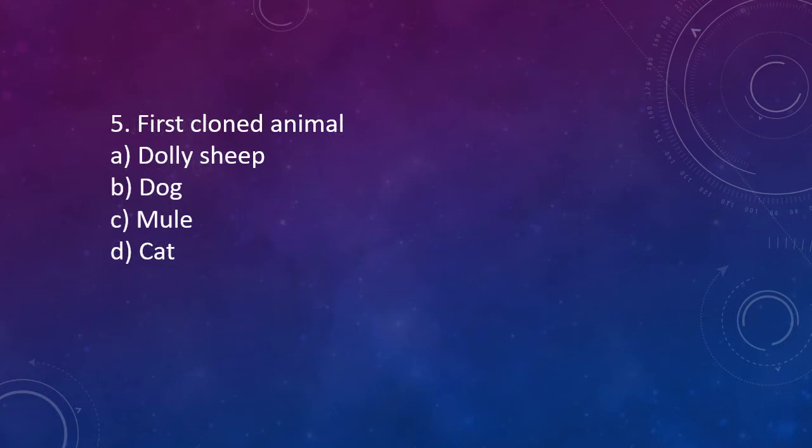Question number 5. First cloned animal. Dolly the sheep, dog, mule, or cat. First animal which was cloned. Correct answer is option A, Dolly the sheep.